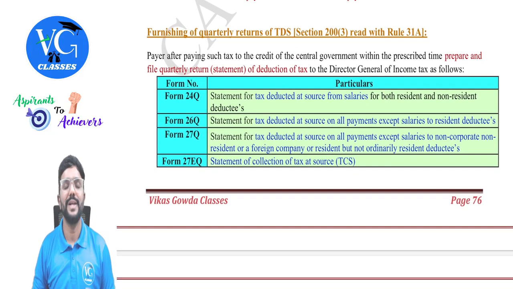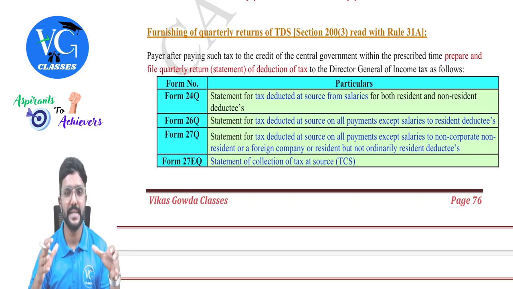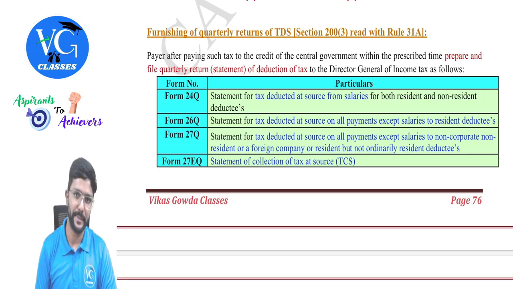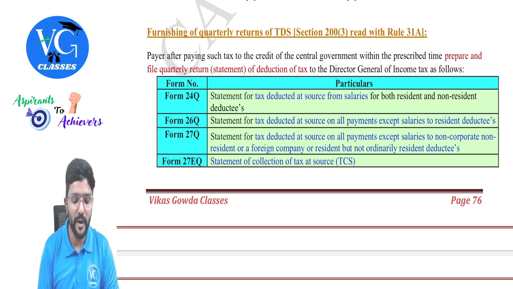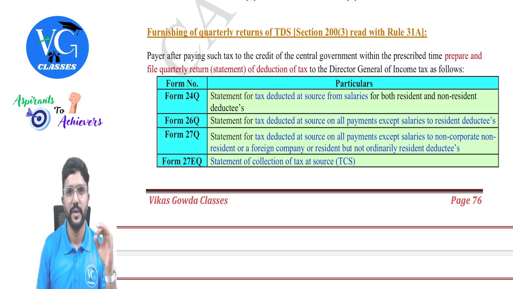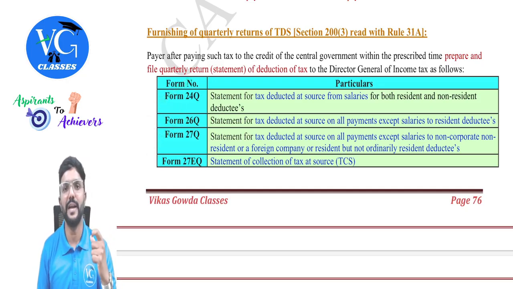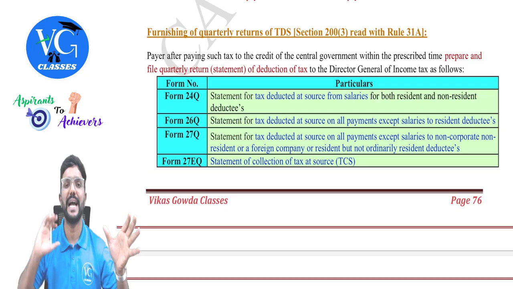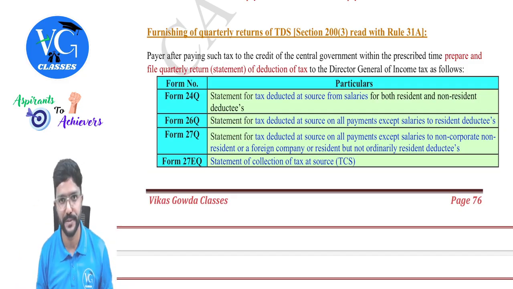Then once the payer has deducted the TDS and remitted it to the government, he should also file quarterly TDS returns. With whom? With the department. So there are three form numbers here: 24Q, 26Q, and 27Q. What are those? We will see. 24Q has to be filed for the TDS deducted on salary payment to resident as well as non-resident employees.